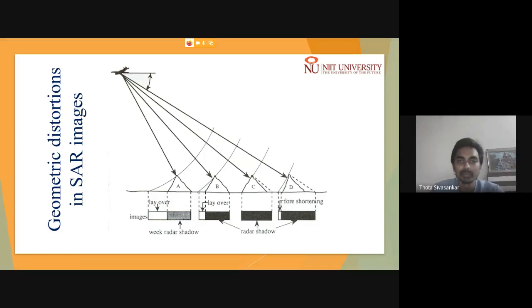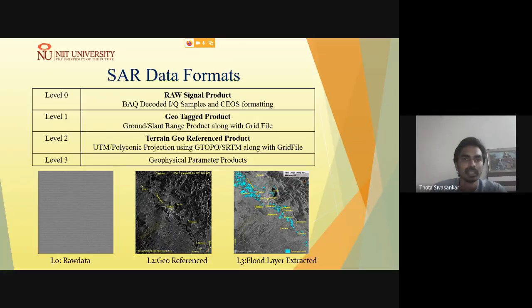You won't be in a position to retrieve those shadow regions. These geometric distortions are supposed to be taken care of and eliminated during the processing step.